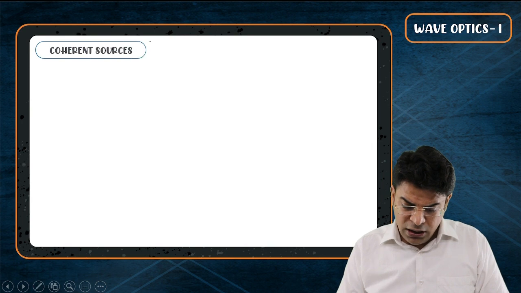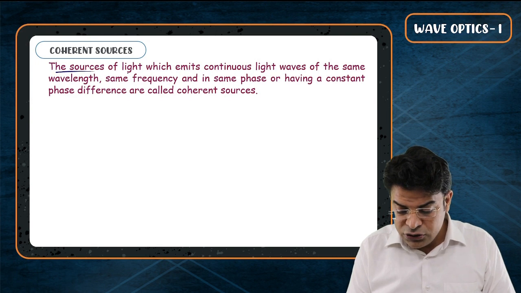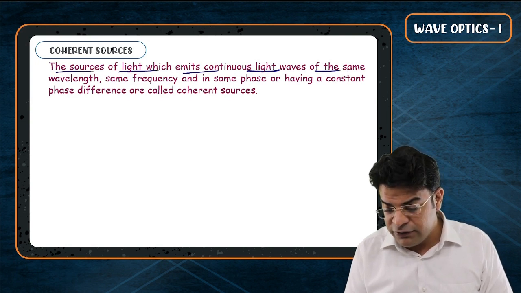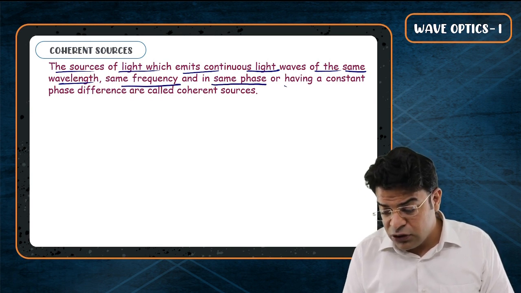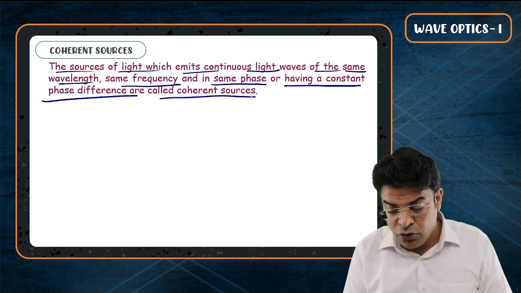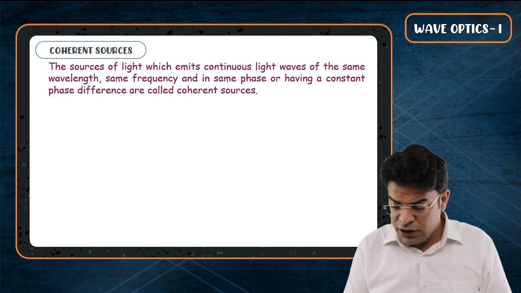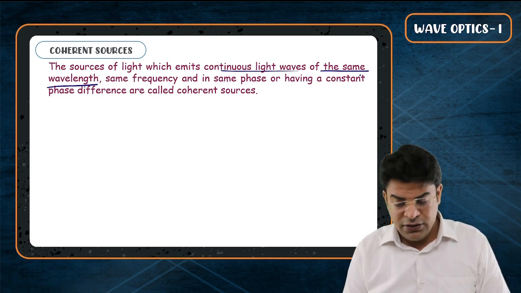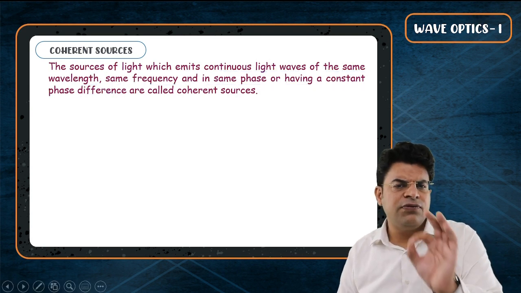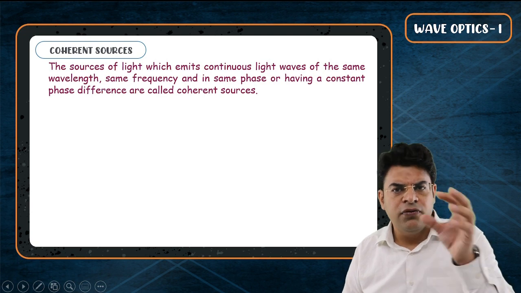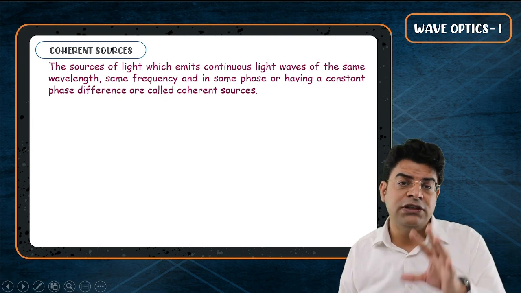Moving on. Now let's talk about what are coherent sources and what are incoherent sources. First, coherent sources. The sources of light which emit continuous light waves of the same wavelength, same frequency, and in the same phase or having a constant phase difference are called coherent sources. So if the phase difference remains constant, you will say that the sources are coherent. If at a point the phase difference does not change with time, you will say that the sources are coherent.